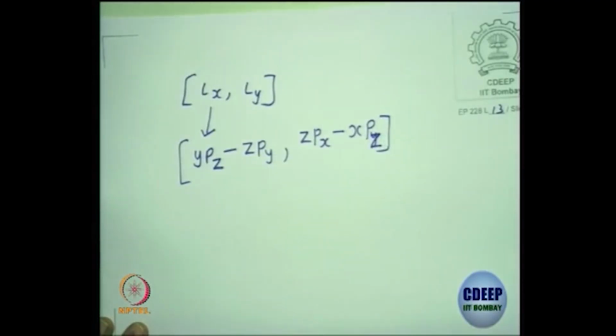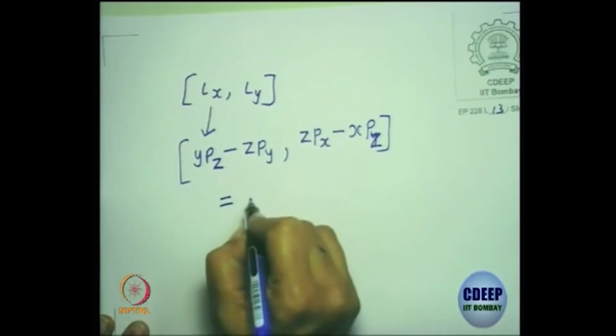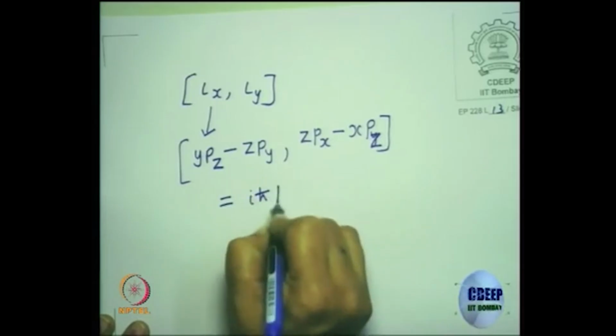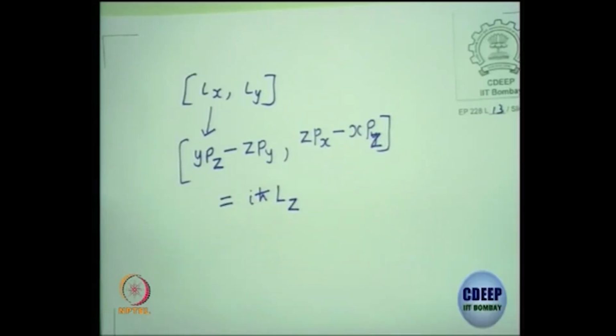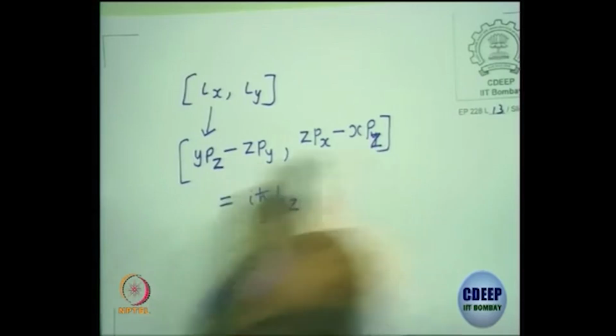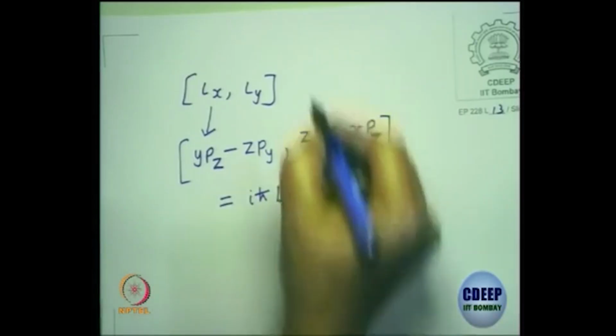Use the commutator properties, and work this out for me and tell me what you get. Please check this.